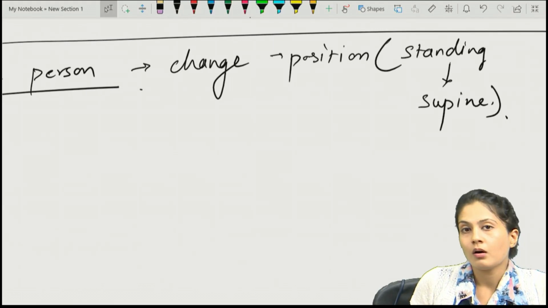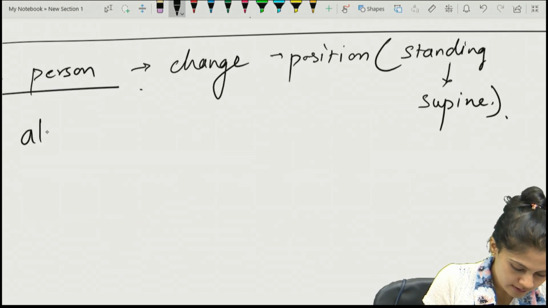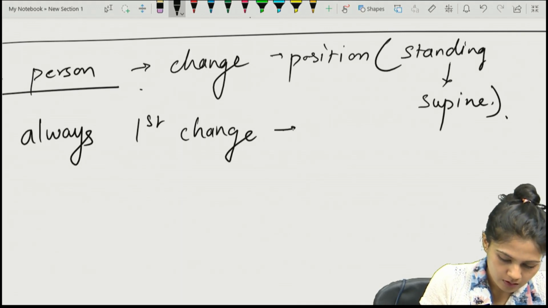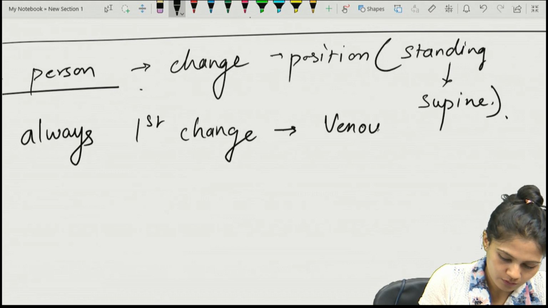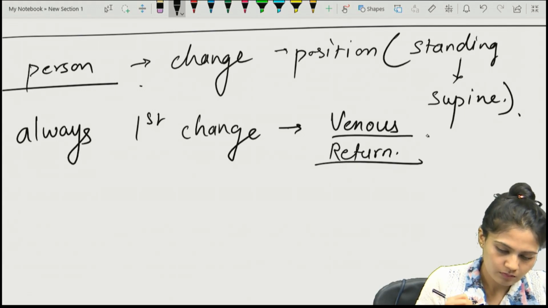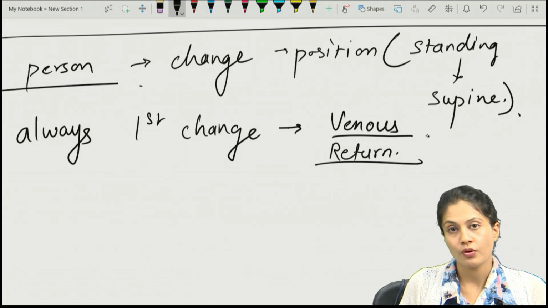Remember, whatever the postural change is, always and always the first change will be the venous return. All other changes are nothing but the response to that change in the venous return.